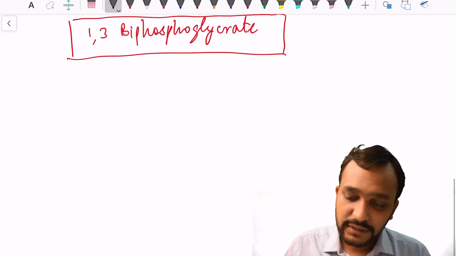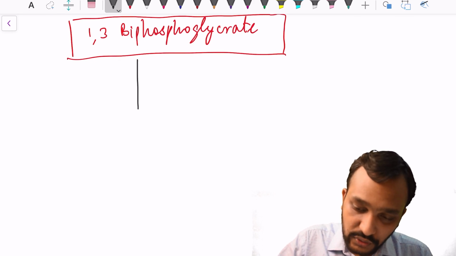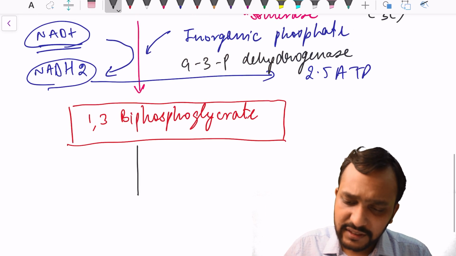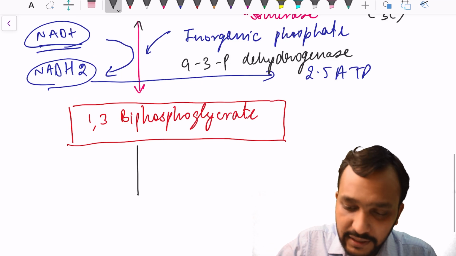Now this 1,3-biphosphoglycerate. Remember that all these steps are irreversible.